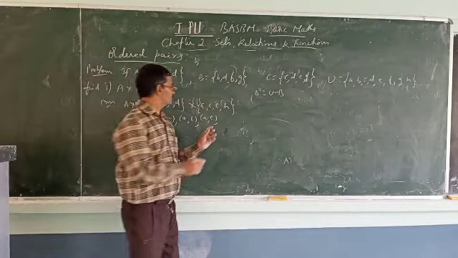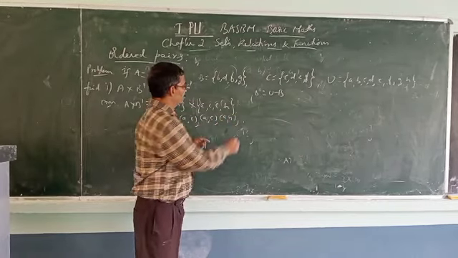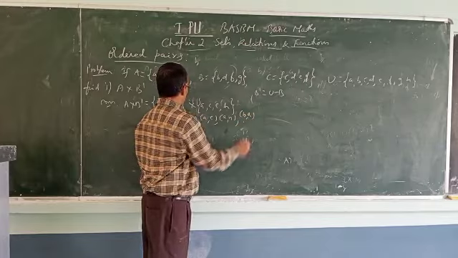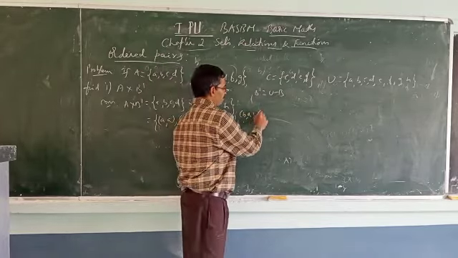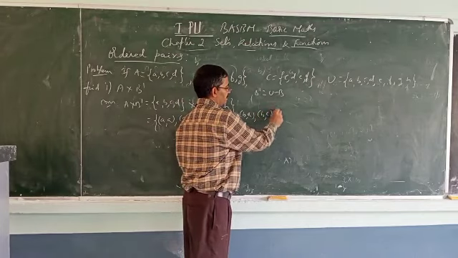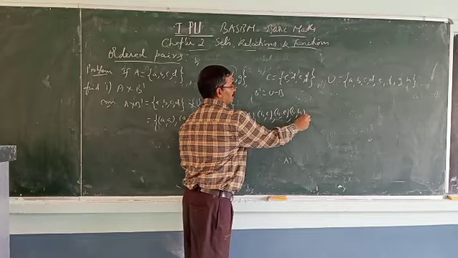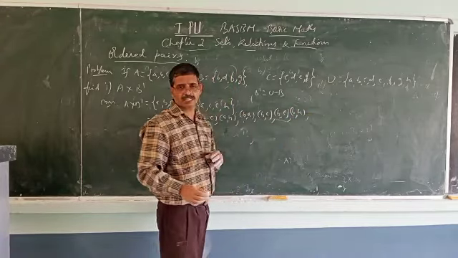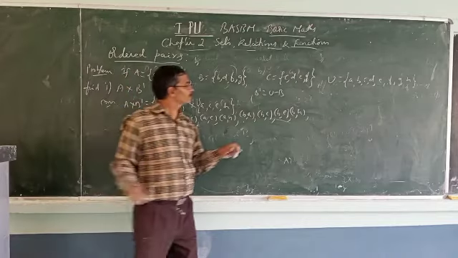AA, AC, AE, AH. Next BA, BC, BE, BH. How many elements will there be? 16 elements you have to write. Next CA, CC.